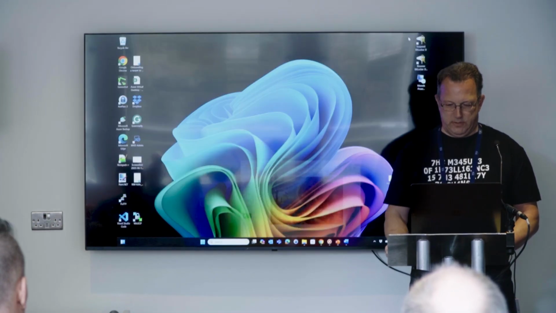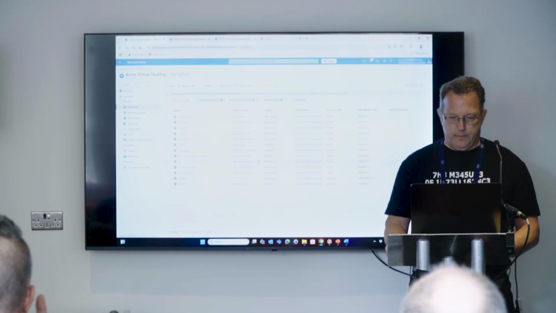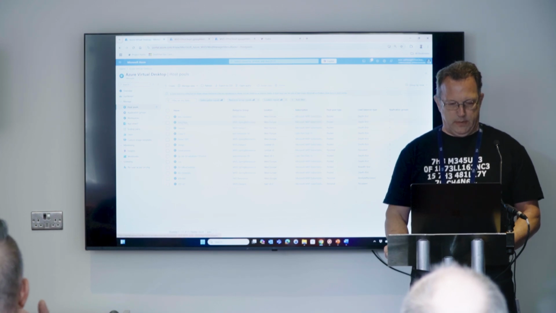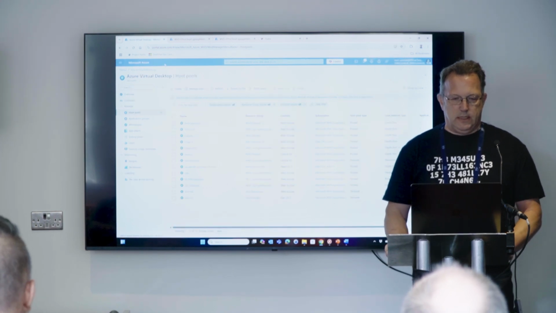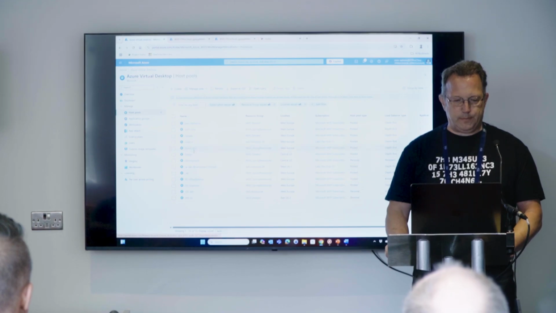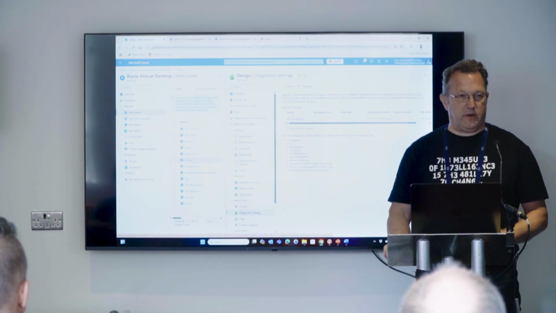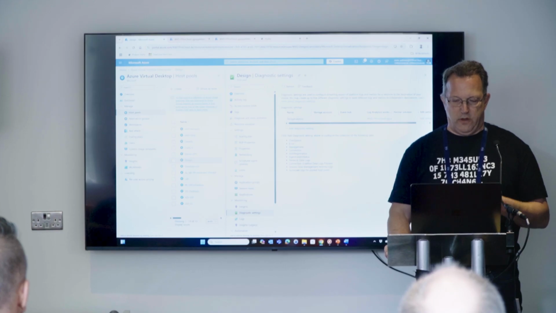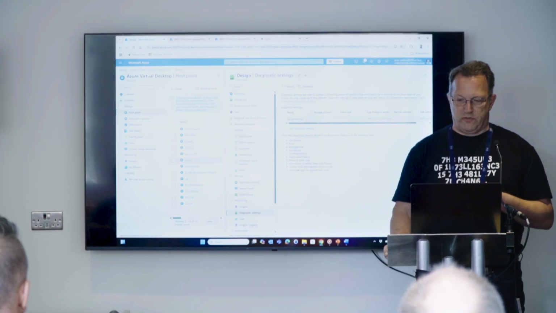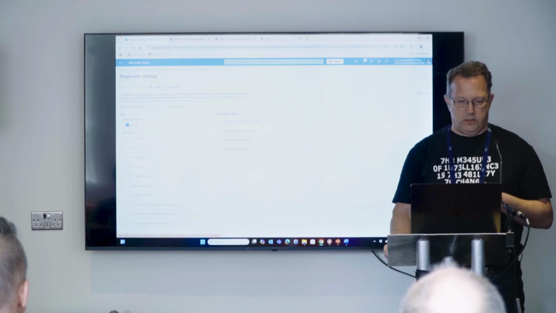A bit small, the table, so let me open my Azure portal. So that is the view to my host pools. I will use my host pool called design. And then we can see in the diagnostic settings that this is still configured. Otherwise, you can configure it afterwards if you have not directly done this with the creation of the host pool. So in this case, this host pool is sending log data, all logs, to the workspace we have seen before.